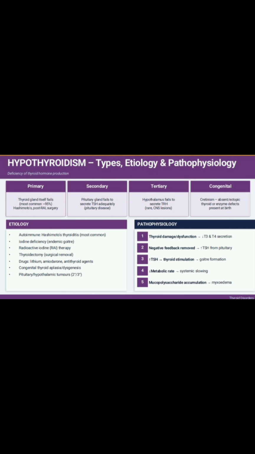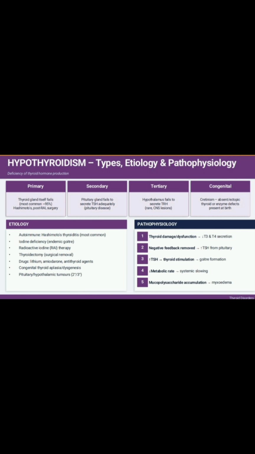If there is a problem in the pituitary gland, it is secondary. If there is a problem in the hypothalamus in releasing TRH, then it is called tertiary hypothyroidism. In congenital, at the birth of the baby, there is a low level of thyroid hormone T3 and T4.